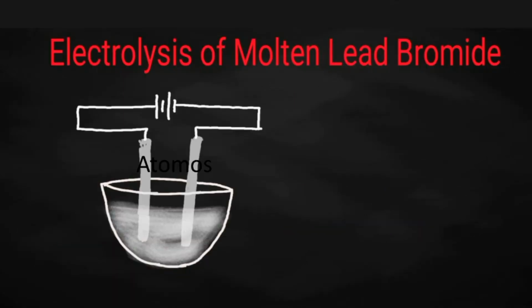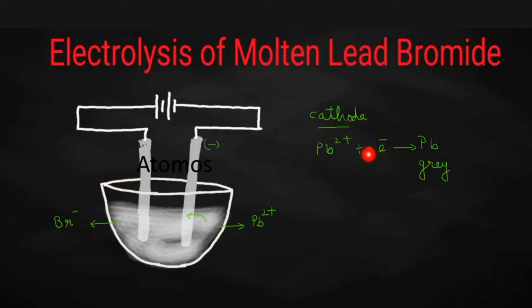Now see this one. What will be the product of the reaction when molten lead bromide is electrolyzed using inert electrode? The only cation present is Pb2 plus ion in the electrolyte, whereas the only anion present is the bromide ion, Br minus ion. Okay, write the cathode reaction. Pb2 plus ion will be moving towards the cathode, will be accepting 2 electrons and will be getting deposited as lead metal. So you can observe a grey metal that will be deposited at the cathode.